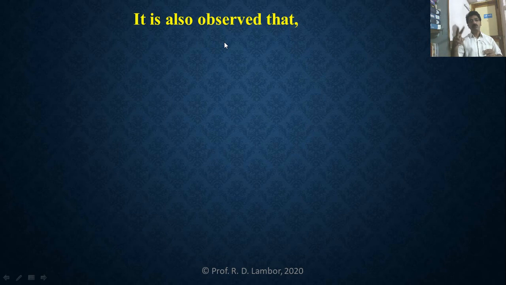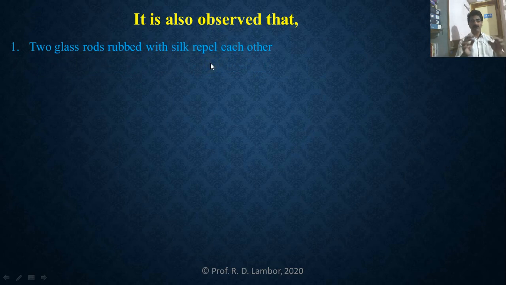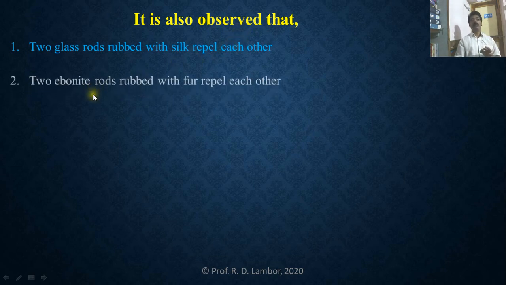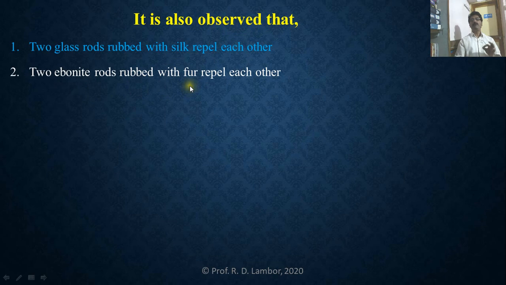At the same time, two ebonite rods are rubbed against the fur and then brought close to each other, and then we will see what will happen between them. See here, the two glass rods, when rubbed with silk and brought close to each other, repel each other. This is the observation. At the same time, two ebonite rods rubbed with fur and brought close to each other, they repel